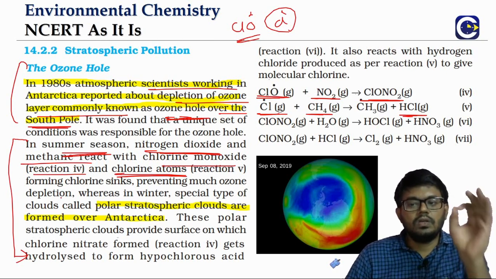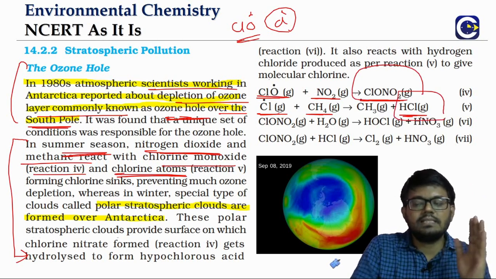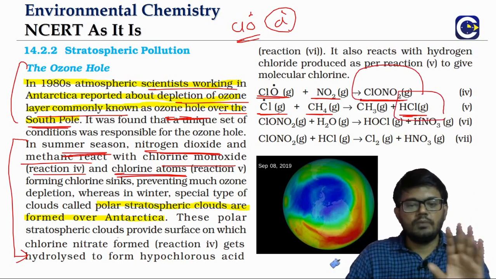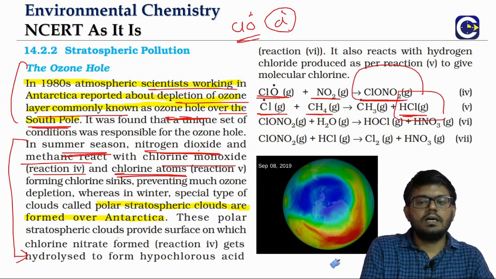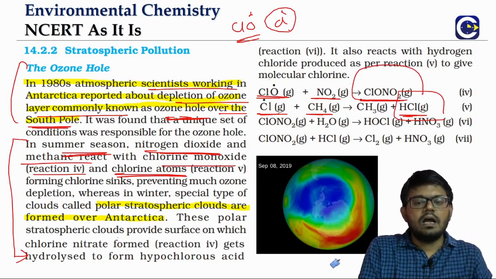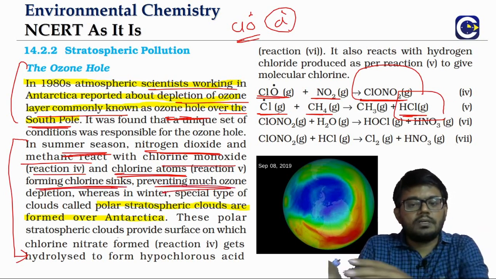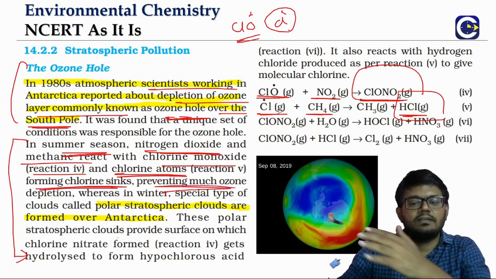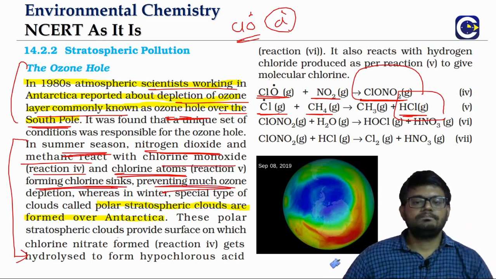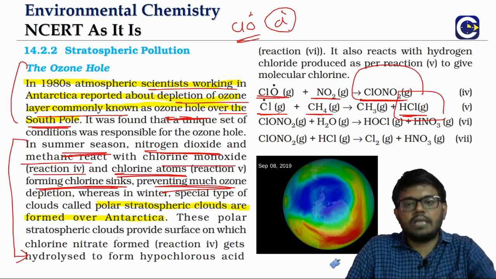So in a way, from the radical stage we are moving to a less reactive chlorine form. The reactions 4 and 5 that you are seeing here are basically forming chlorine sinks, and once these are formed, that will prevent further depletion of the ozone, because we are not going to have a chlorine radical, we are not going to have chlorine monoxide radical.